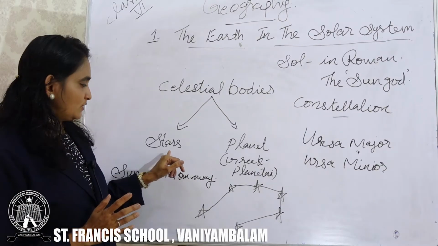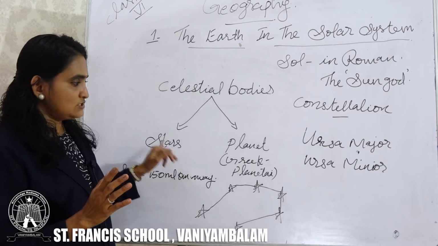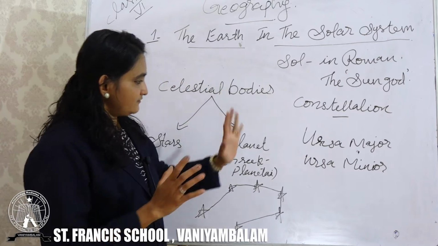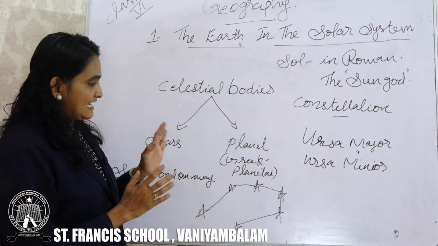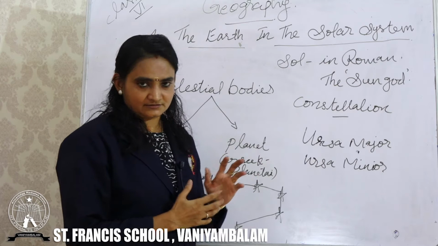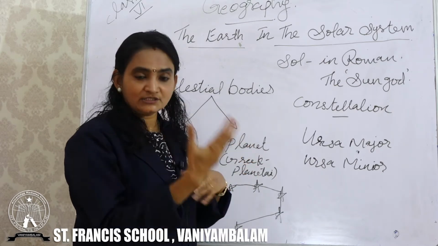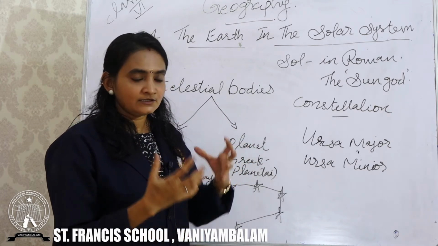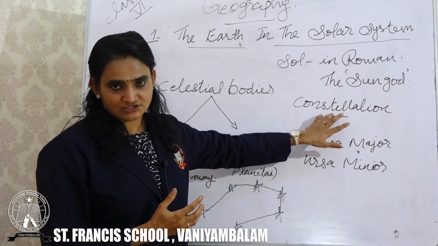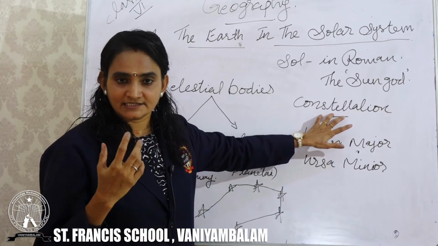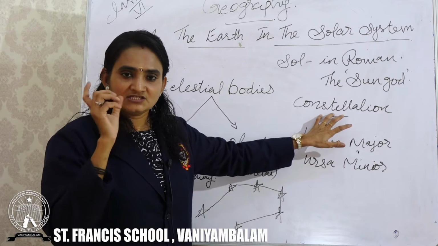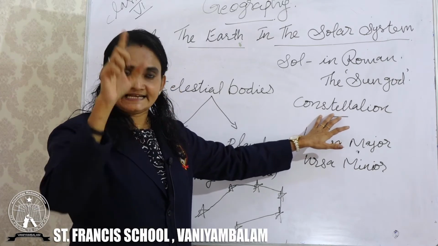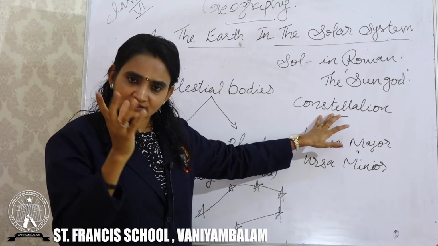So we learned what a star is. When these stars are standing in a particular pattern, that pattern we are calling a constellation. What is it? Constellation. When the stars are standing in a line, it forms a different kind of pattern.